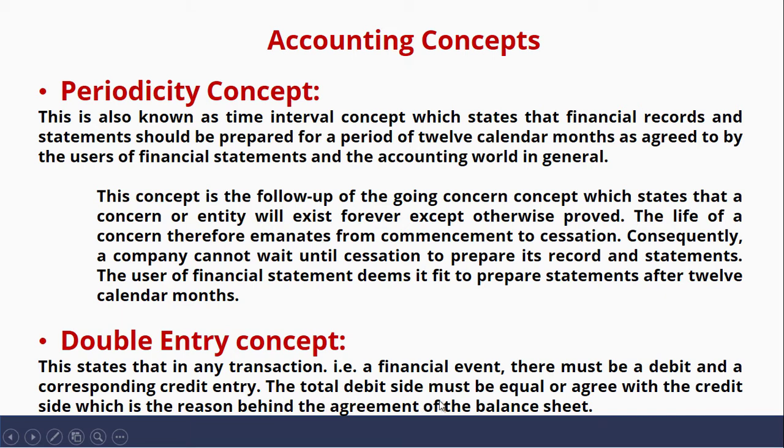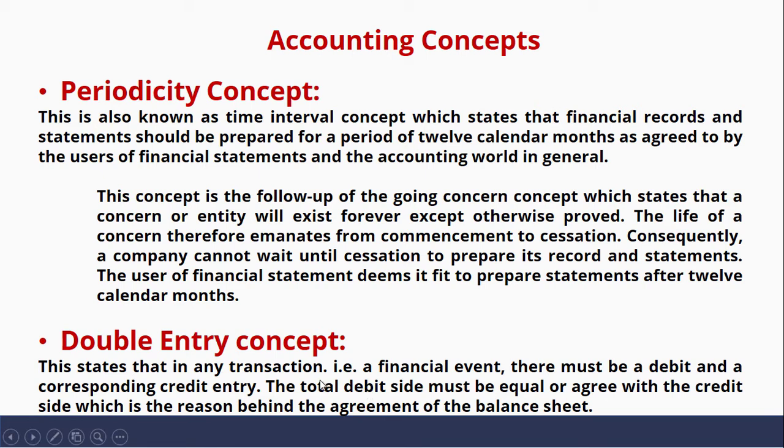The total debit side must be equal or agree with the credit side, which is the reason behind the agreement of the balance sheet. The double entry concept states that any business transaction must affect two entries, which is to either debit the first and credit the second account, or to credit the first account and debit the next account.